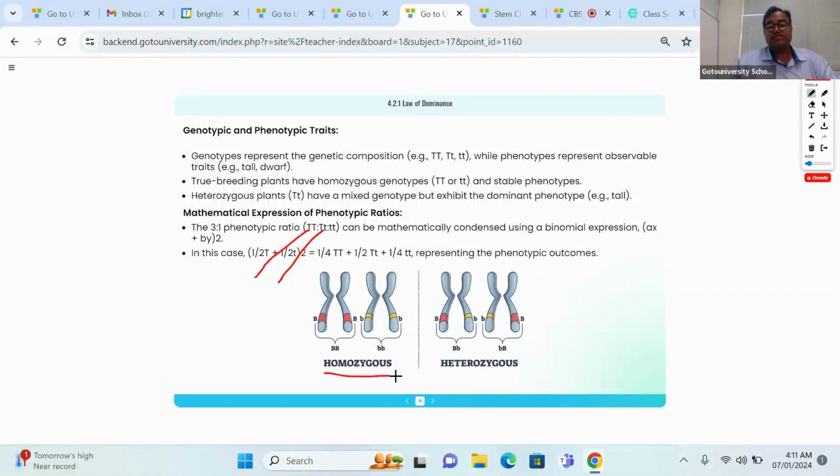Okay, what does homozygous denote? Same type of allele. What does heterozygous speak about? Different type of allele. Okay, can you explain what an allele is? Gene copies. Okay, alleles are gene copies, occupying the same locus of the homologous chromosome, governing a pair of contrasting characters. This definition is not here.